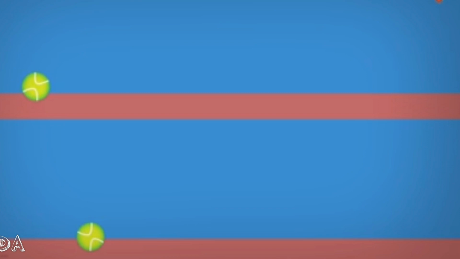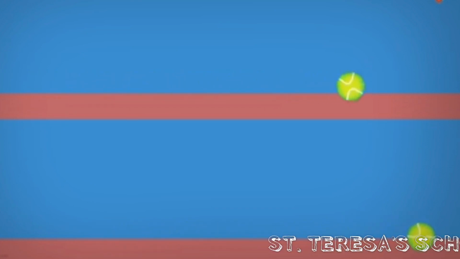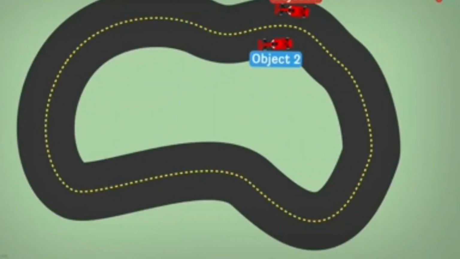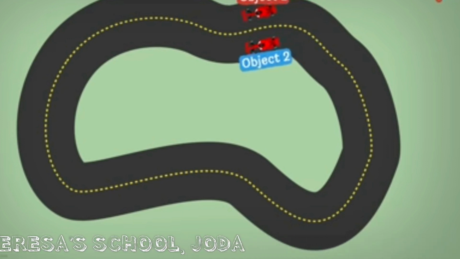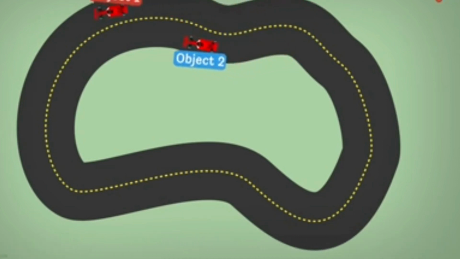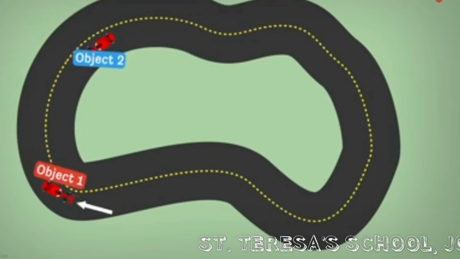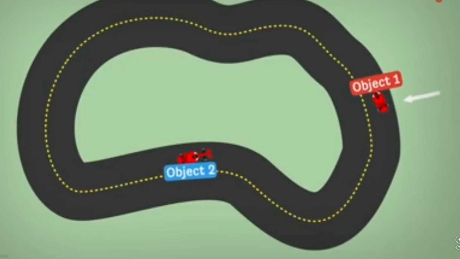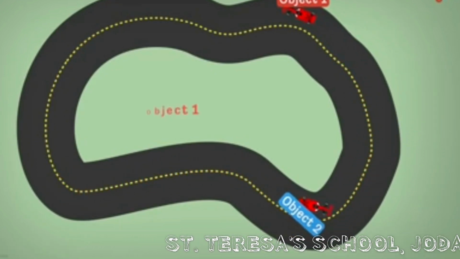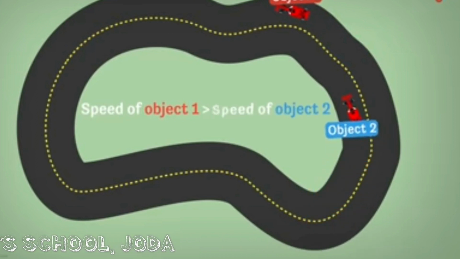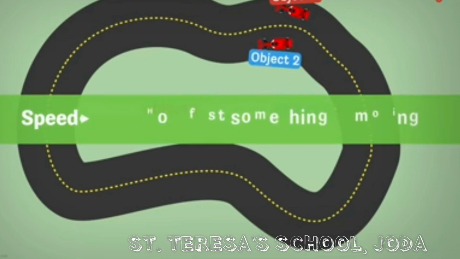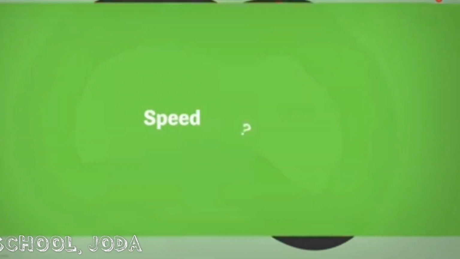How do we know whether an object in motion is traveling faster or slower than another object? Consider two objects, object 1 and object 2, both moving along the same path. Just by looking at their motions, can you tell me which one of them is moving faster? Clearly, object 1 is moving faster in comparison to object 2. Object 2 keeps lagging behind. Hence, we say that the speed of object 1 is more than the speed of object 2. Speed is that physical quantity which tells us how fast something is moving.